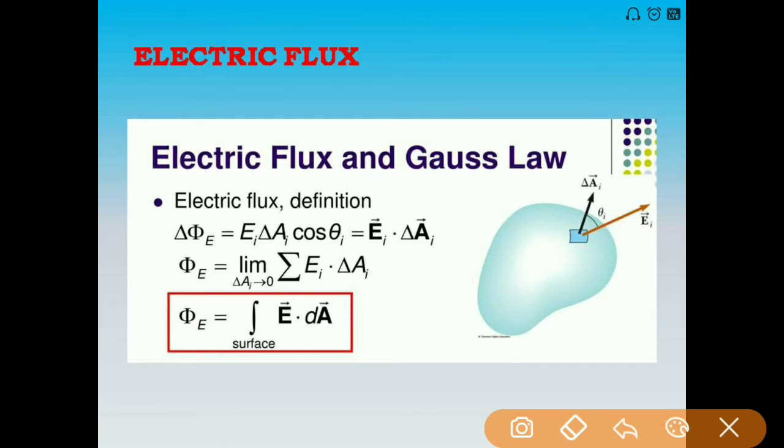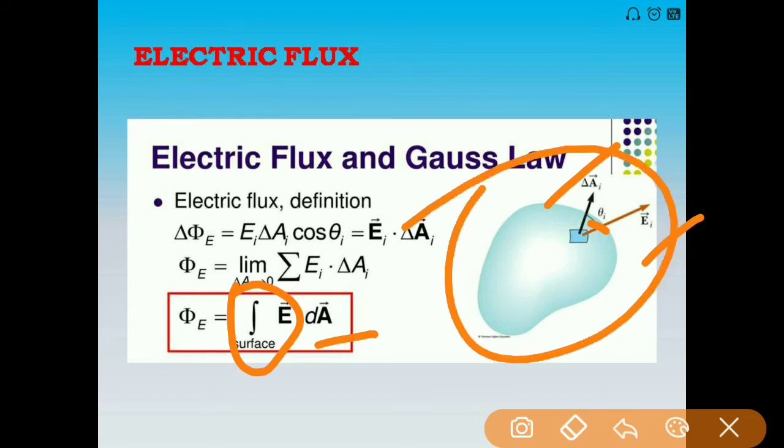In this figure you can see the electric field vector and the area vector. When you take the scalar product, E dot dA or E dA cos theta, theta is the angle between the electric field vector and the area vector. You integrate over the whole closed surface, and then you find the total electric field lines passing through the whole area. That gives you the measure of electric flux.